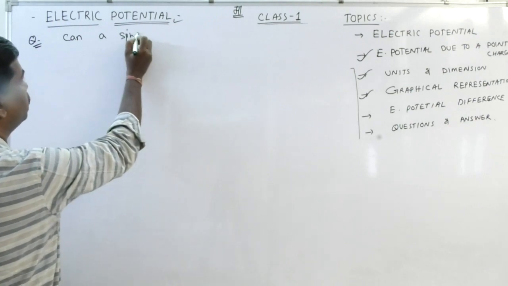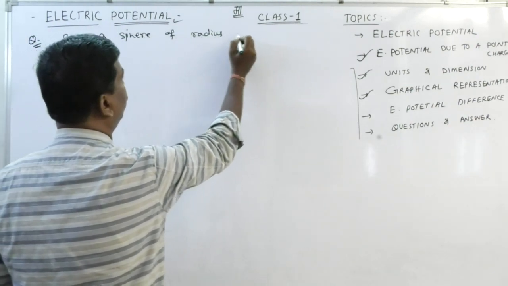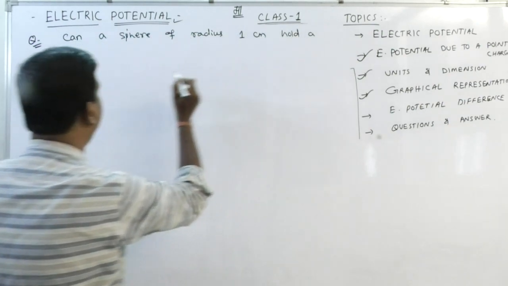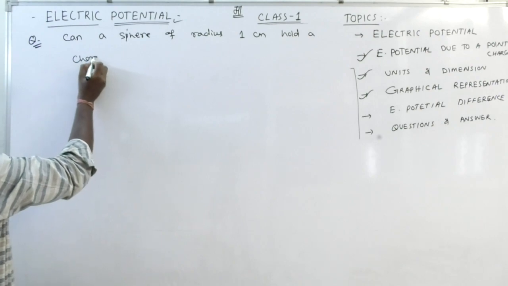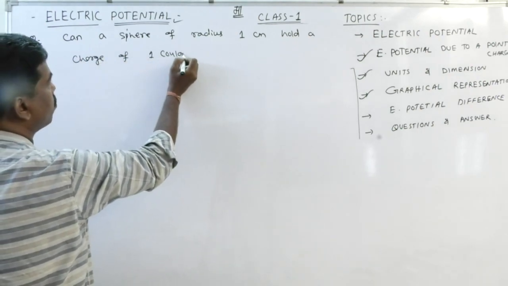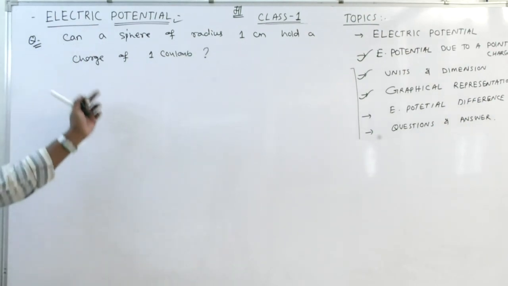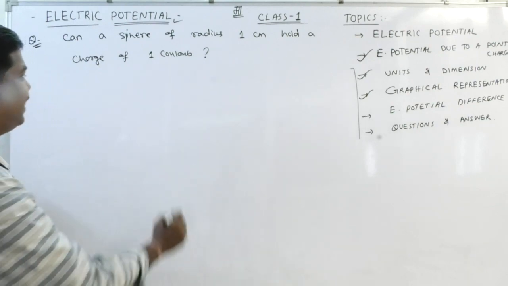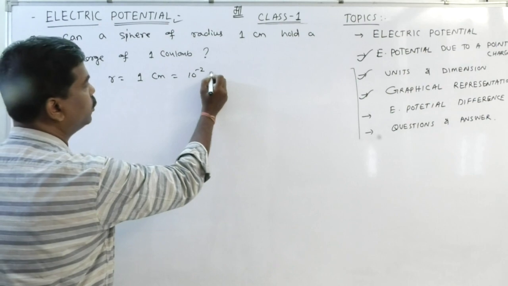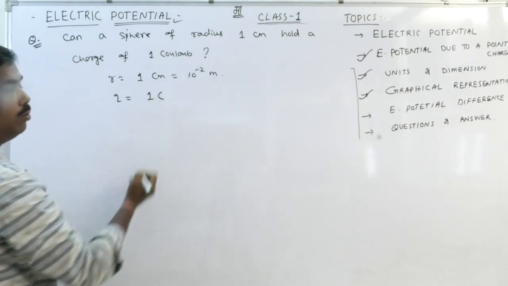Can a sphere of radius 1 cm hold a charge of 1 coulomb? The radius is given, r is equal to 1 cm, which means 10 to the power minus 2 meter. The charge is also given, 1 coulomb.